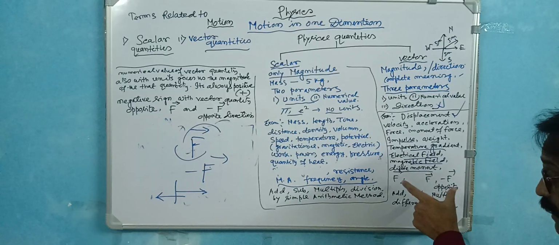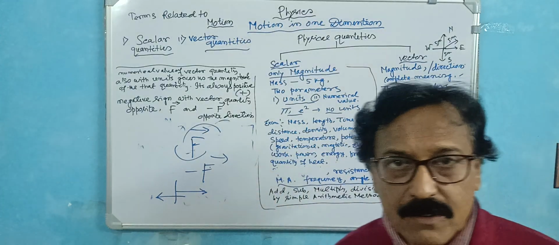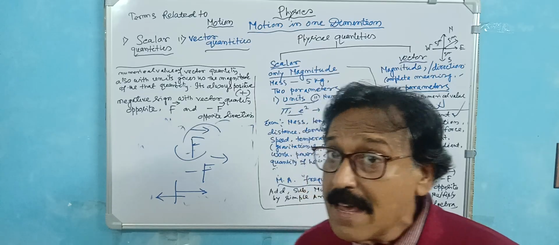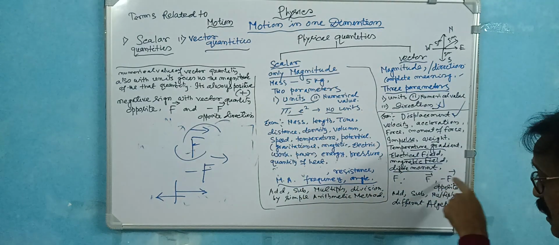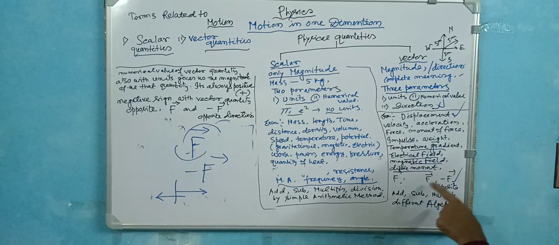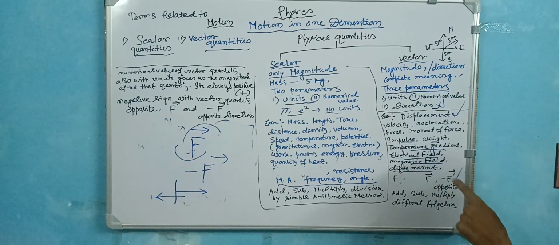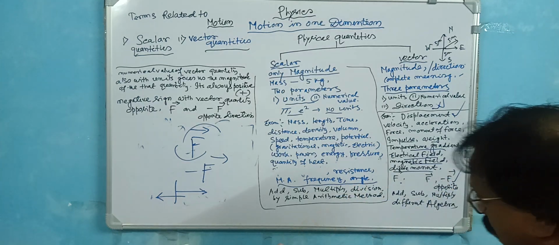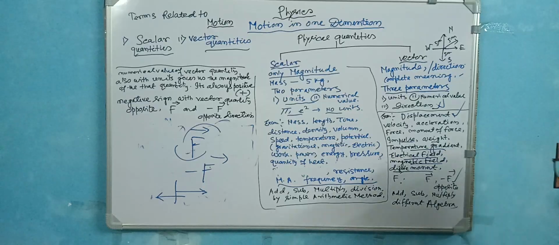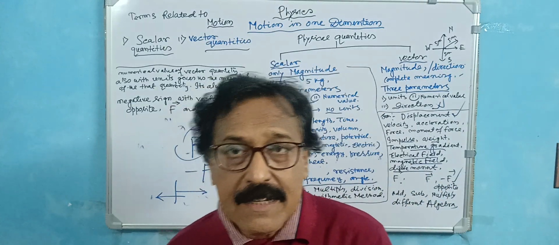So in case of a force, the arrow sign indicates the direction and the force value. What is the meaning of this? This is the positive, this is the negative. That means this force is in this direction and minus this is in the opposite direction. Okay, clear? Now, one basic difference.